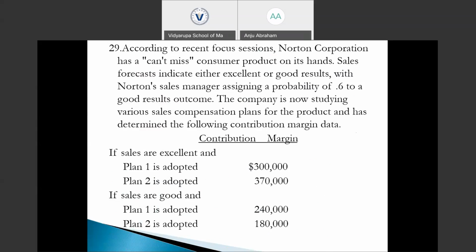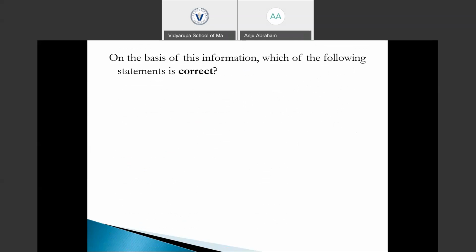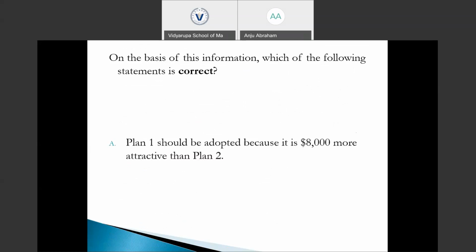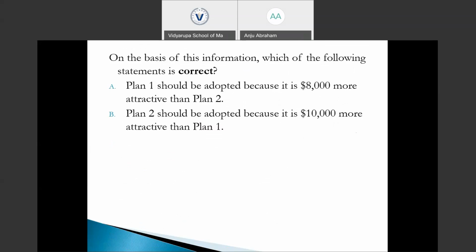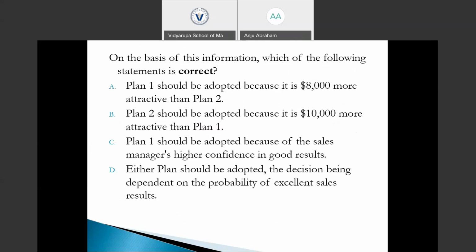On the basis of this information, which of the following statements is correct? Plan 1 should be adopted because it is 8,000 more attractive than Plan 2. Plan 2 should be adopted because it is 10,000 more attractive than Plan 1. Plan 1 should be adopted because of the sales manager's higher confidence in good results. Either plan should be adopted, with the decision being independent of the probability of excellent sales result.